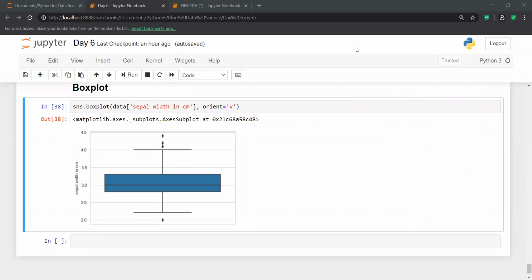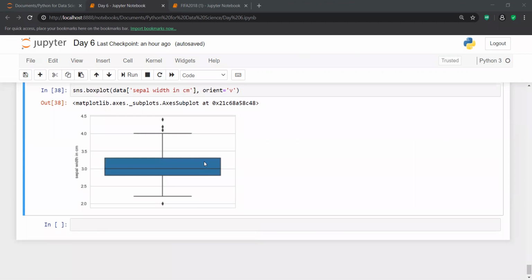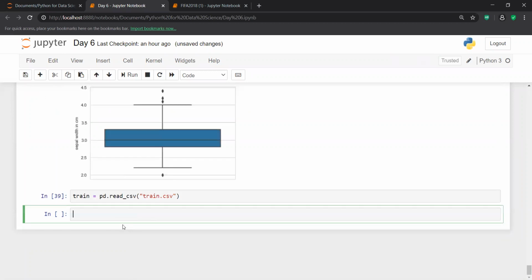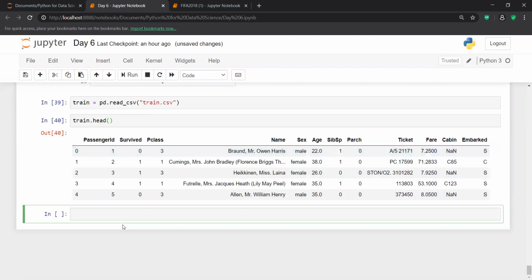Okay, guys, so I think everyone is able to understand the box plot. Now, if I take another data set, the Titanic data set, with pd dot read CSV. So I have this data set, and outliers basically help you to fill the null values.